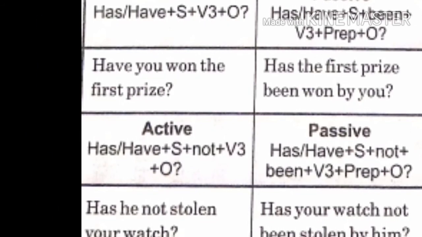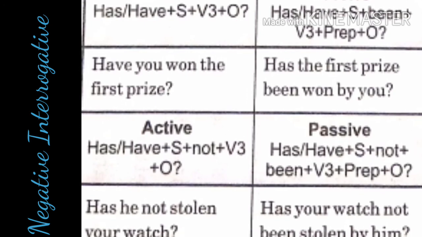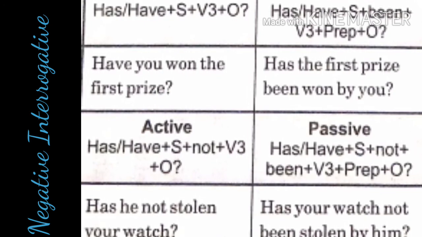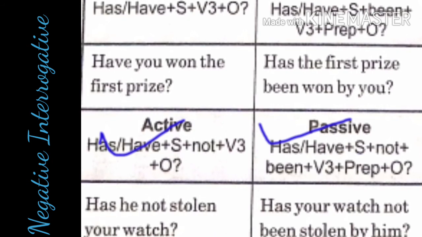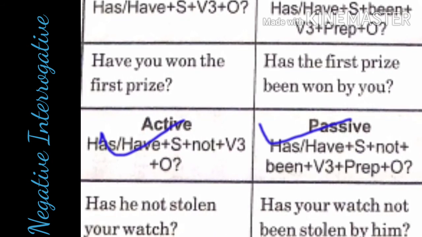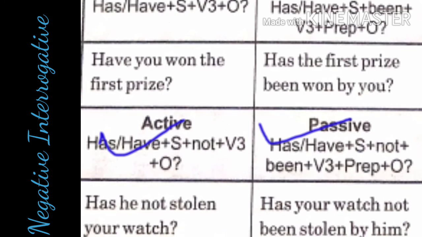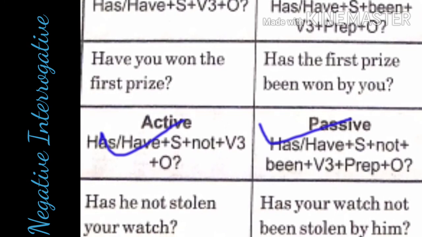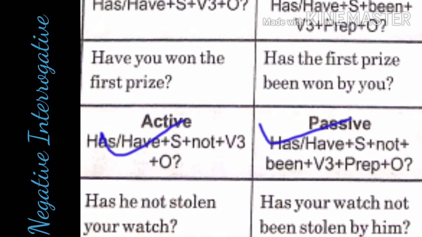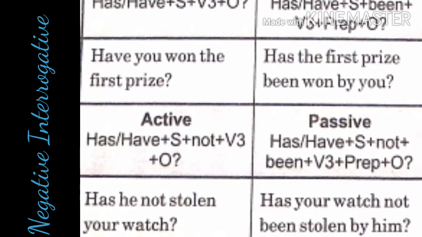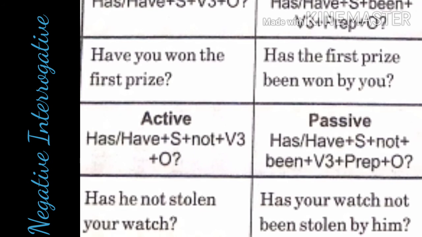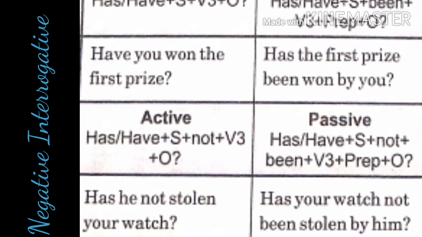Next is negative interrogative. In negative interrogative, we will add question word and subject, then not. For example, we will add has or have, plus subject, plus not, plus been, plus third form of the verb, plus preposition that is by, plus object. For example, has he not stolen your watch?